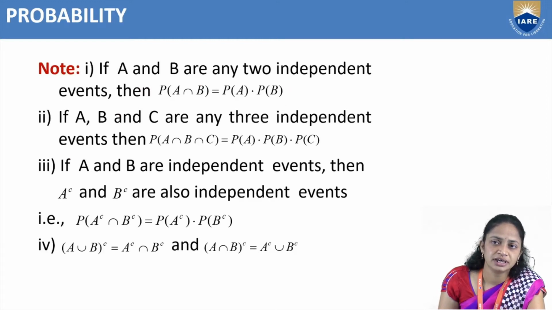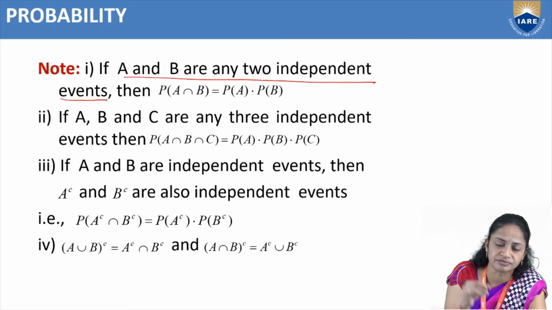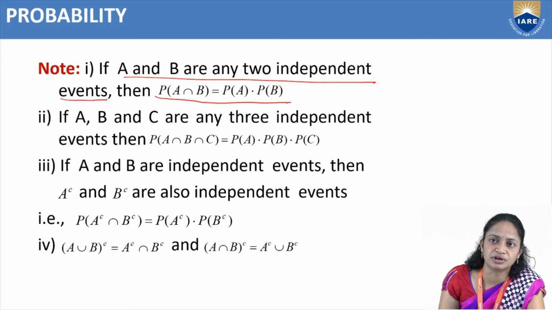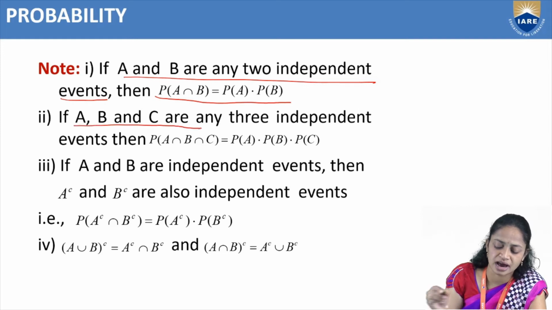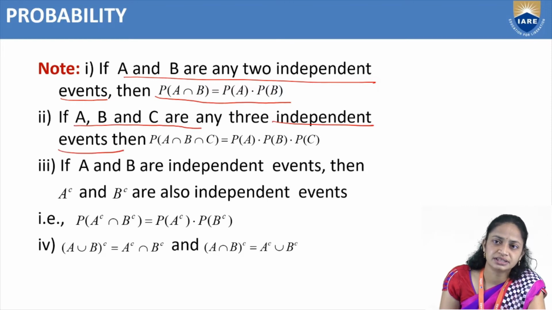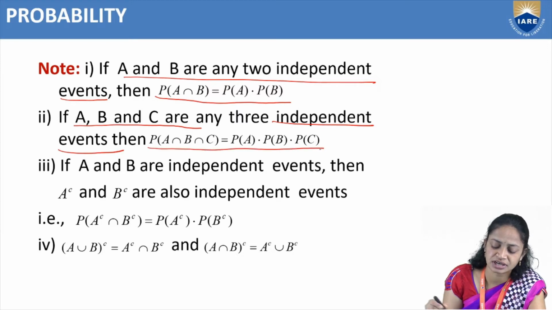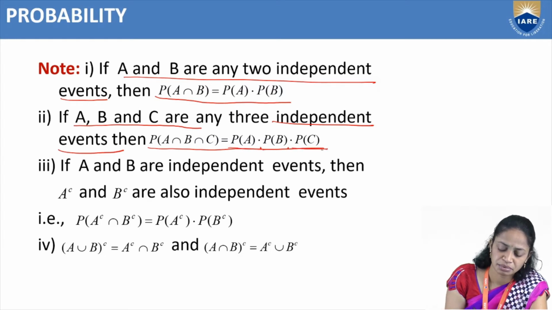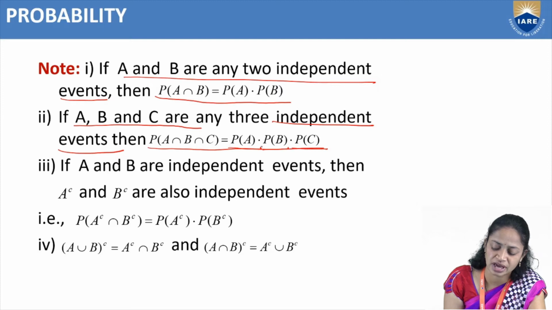So first one is, if A and B are any two independent events, then P of A intersection B equal to P of A into P of B. Next one, if A, B, C are any three independent events, then probability of A intersection B intersection C equal to probability of A into probability of B into probability of C. So here A, B, C are any three independent events.